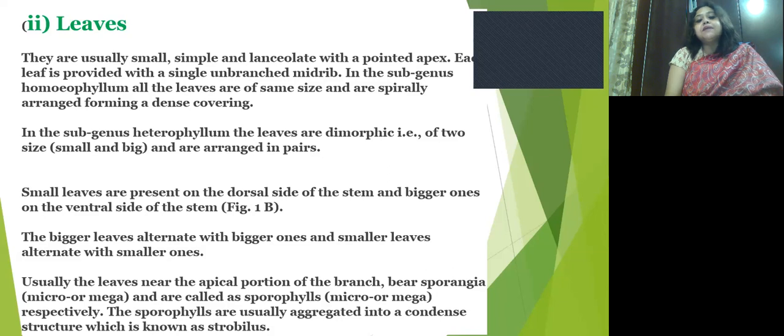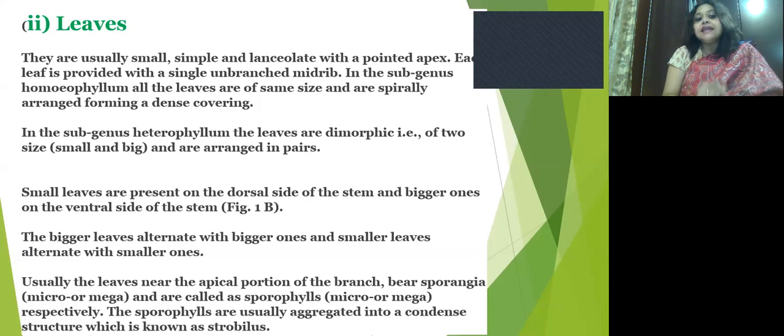Small leaves are present on the dorsal side of the stem and bigger ones on the ventral side of the stem. Bigger leaves alternate with bigger ones, and smaller leaves alternate with smaller ones. Clear?